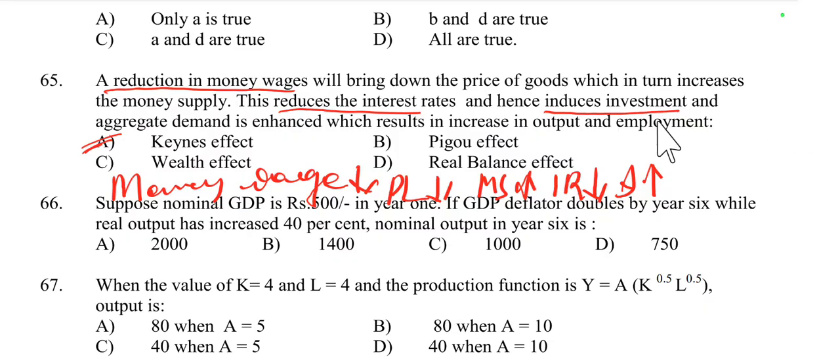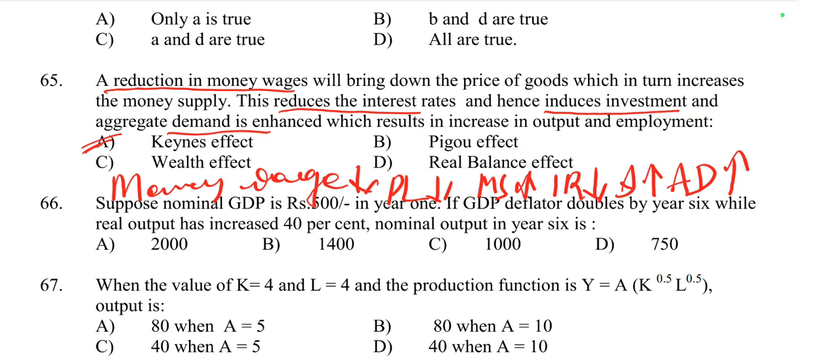Then when investment rises, it leads to aggregate demand being enhanced. When investment rises, aggregate demand in the economy rises. How does it enhance aggregate demand? Increased investment boosts aggregate demand, as businesses purchase more goods and services and possibly hire more workers.